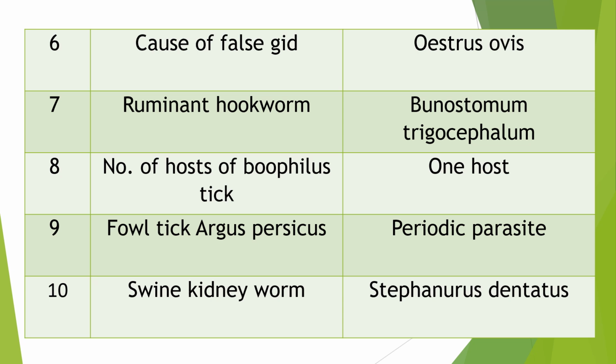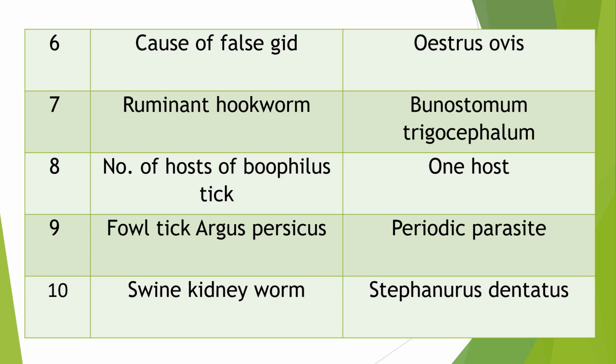Question number 6. Cause of false gid. We have seen the cause of true gid. This is the cause of false gid. Answer: Oestrus ovis. It is a fly.